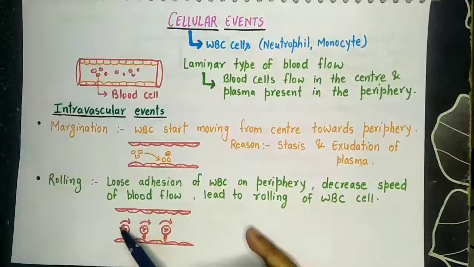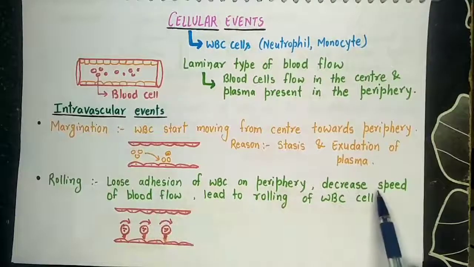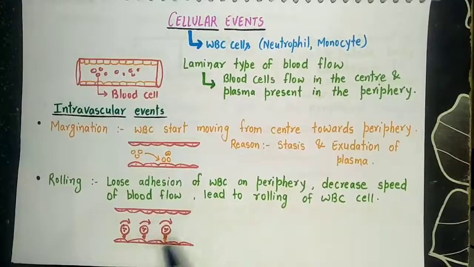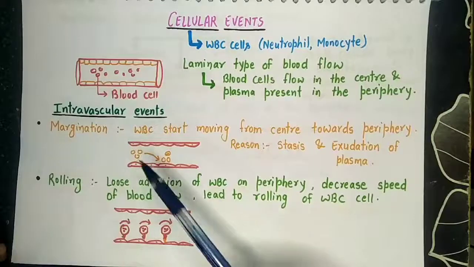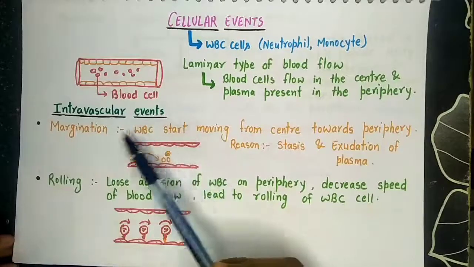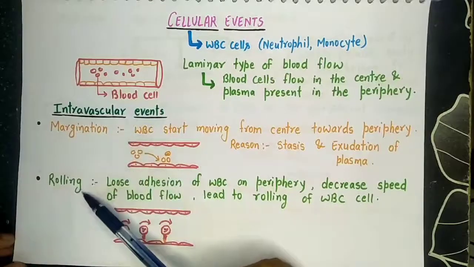Due to a loose connection and stasis, decrease in speed of blood flow, there will be rolling of WBC on the periphery. This process is called rolling of WBC on the periphery of the blood vessels. So in intravascular events, we have seen peripheral margination and rolling.